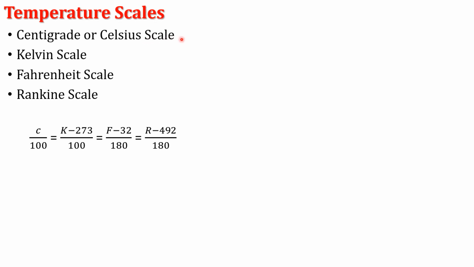Each part is equal to 1 degree Celsius. Hence, we write the relation C by 100. 100 equal parts, hence we write the relation C minus 0. Since lower fixed point is 0, hence C minus 0 is C divided by 100. This is the term for Celsius scale.